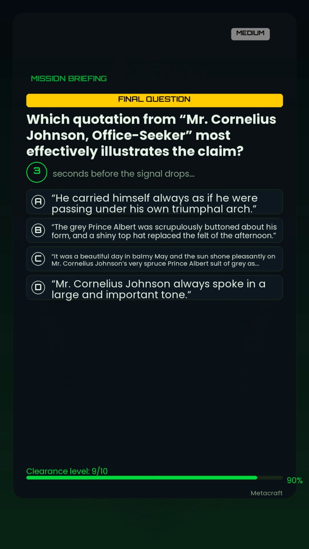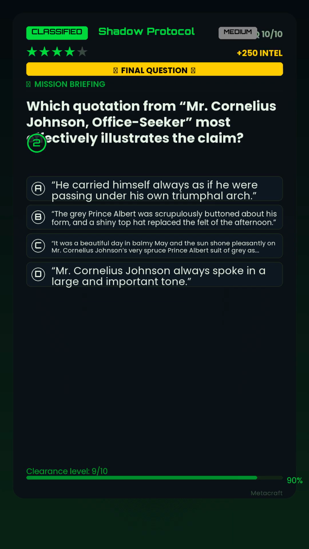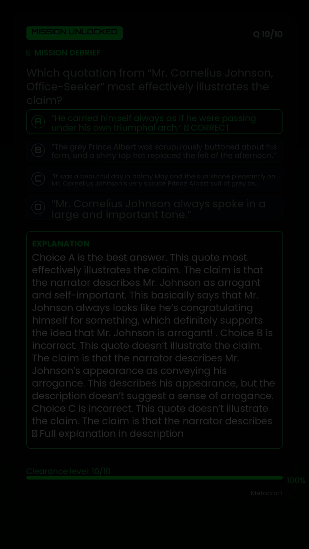It was a beautiful day in balmy May and the sun shone pleasantly on Mr. Cornelius Johnson's very spruce Prince Albert suit of gray as he alighted from the train in Washington. Option D. Mr. Cornelius Johnson always spoke in a large and important tone. The correct answer is A.